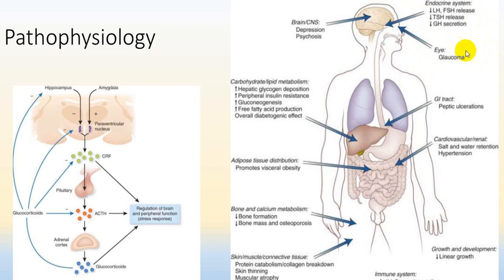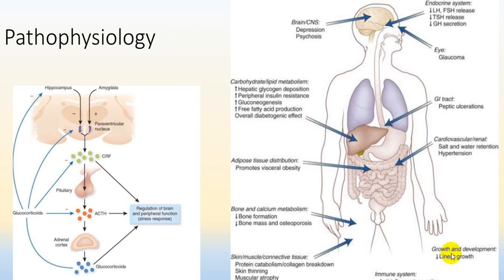On the eye, it can give rise to glaucoma. On the GI tract, it increases hydrochloric acid production and can produce peptic ulceration. On the cardiovascular system, indirectly, it will have retention of sodium and water because of slight mineralocorticoid activity. Because of mineralocorticoid activity, it will retain sodium and water and increase blood volume. It results in increased cardiac output and elevation of blood pressure.